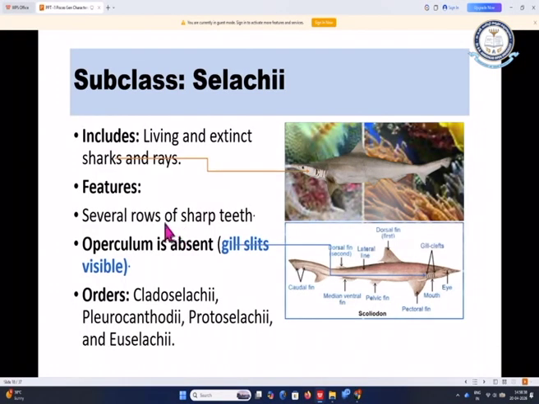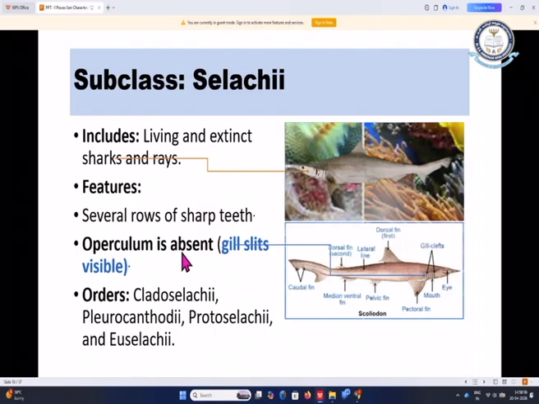And in the Chondrichthyes, they have the subclass Selachii. Selachii includes living and extinct sharks and rays. The features are that they possess several rows of sharp teeth. Operculum is absent, that means the covering of the gill slits is called the operculum.